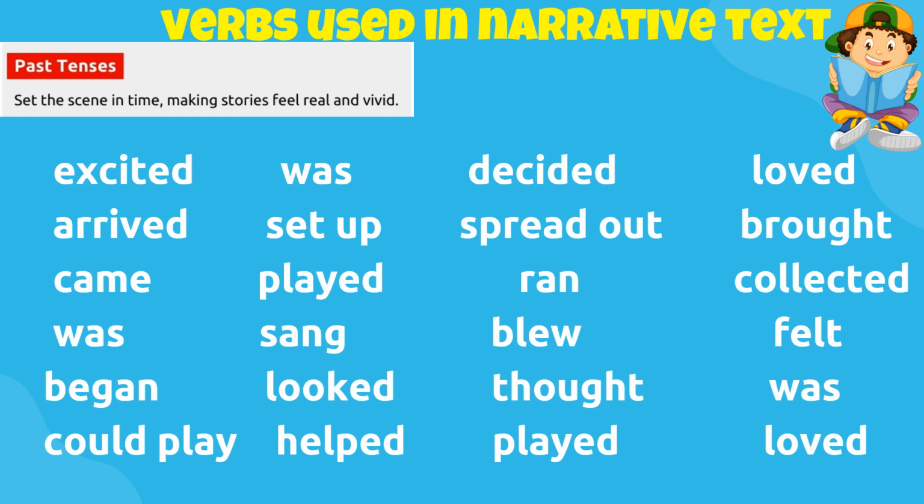So as you can observe, class, these verbs that were used in the story about Mia's birthday are in their past form of the verb. So it's confirmed that really the narrative text uses past tenses of the verb.